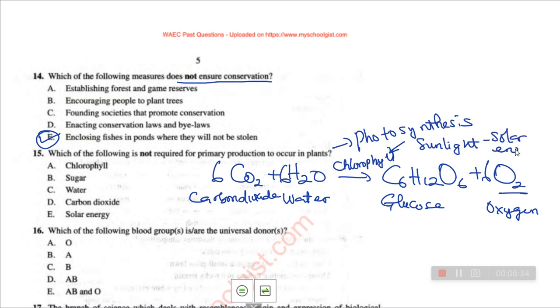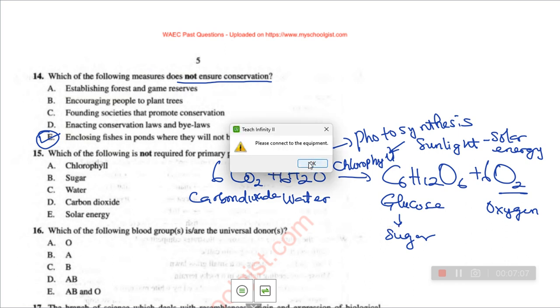So that's what the plant uses. The plant has a site, this chlorophyll, that has the capability of trapping sunlight. That is, it traps the energy from the sunlight so that it can combine this carbon dioxide and water to get what? Glucose. So the glucose is the main thing. This glucose is just like sugar. It is the smallest unit that is first gotten from a cell doing photosynthesis. So chlorophyll is required for primary production to occur in plants.